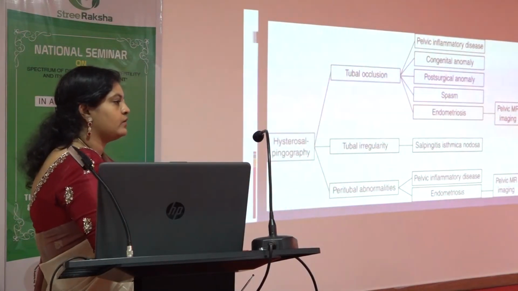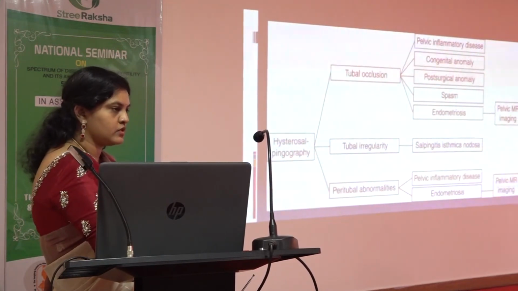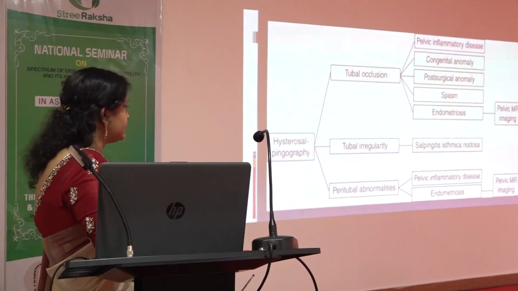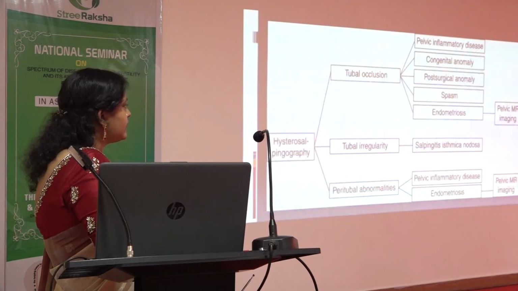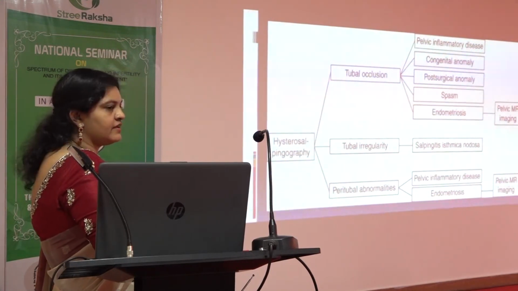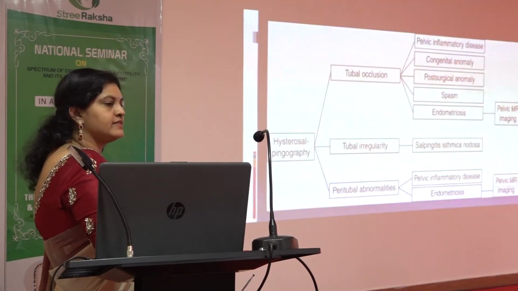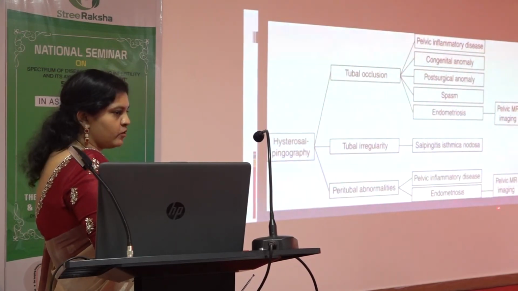So if we do a normal ultrasound and the ultrasound is normal, the ovaries are normal, the uterus is normal, there is no problem, but still she is not getting pregnant, we can offer HSG. In HSG, if you are seeing any tubal block, you can directly go for treatment. Or if tubal irregularity is mentioned in the report, you can treat for the infection. The third is peritubal abnormalities which cannot be seen in HSG. They can be seen only in MRI. That is endometriosis or pelvic inflammatory disease.